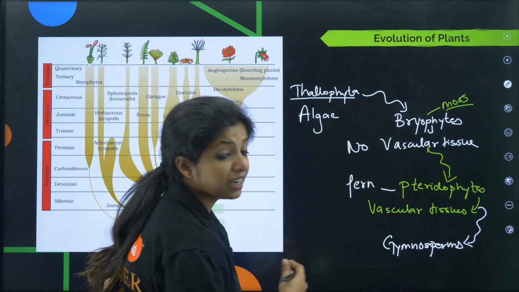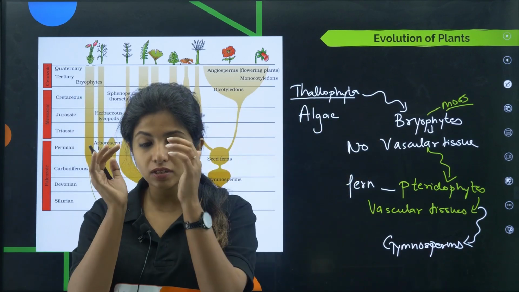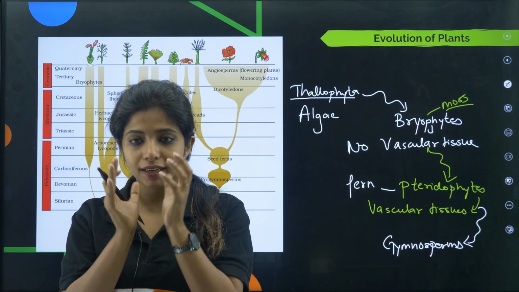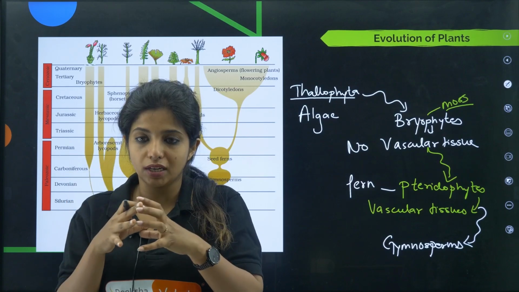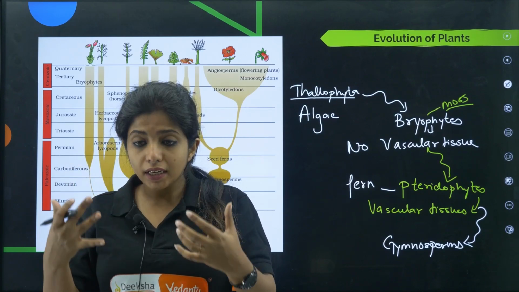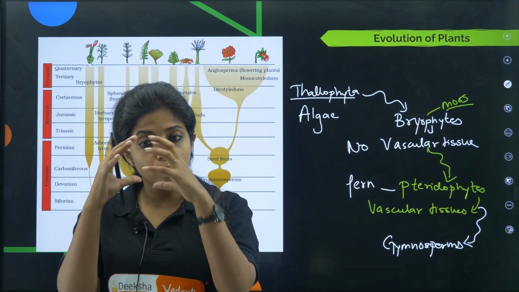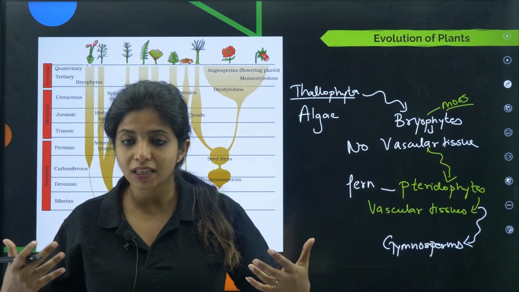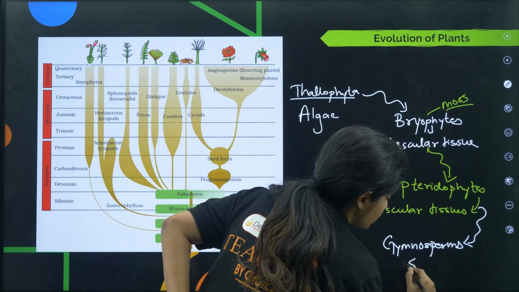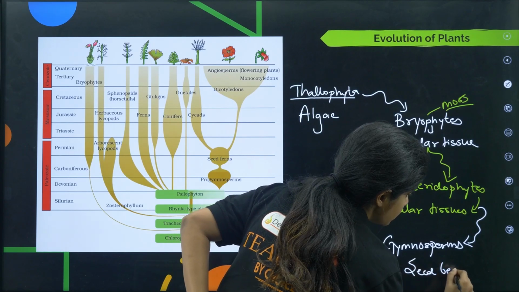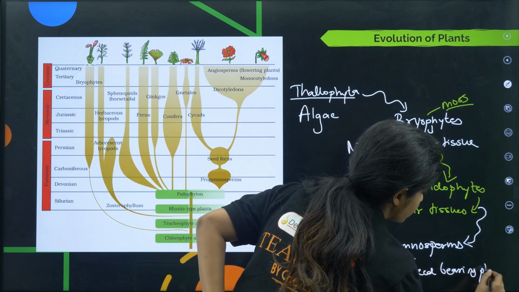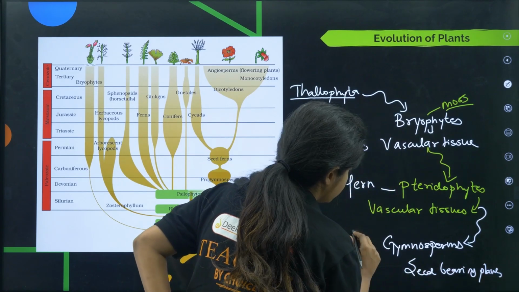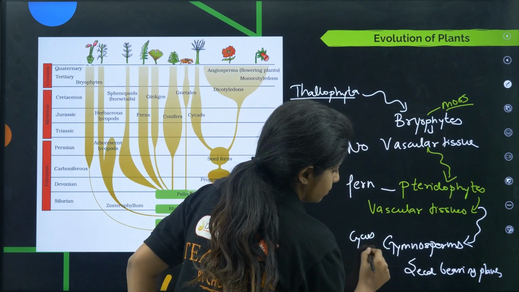Gymnosperms are the ones that had naked seeds. For example, in the case of flowers, the seed is not naked, it is enclosed within the flower itself, right? Within the ovule. But in the case of gymnosperms, they do not have this enclosement, so the seed is kind of naked. So gymno basically means naked and sperm means the seed. So they had naked seeds, but still they had seeds, so I am writing seed bearing plants. Example, you have cycad and things like that.